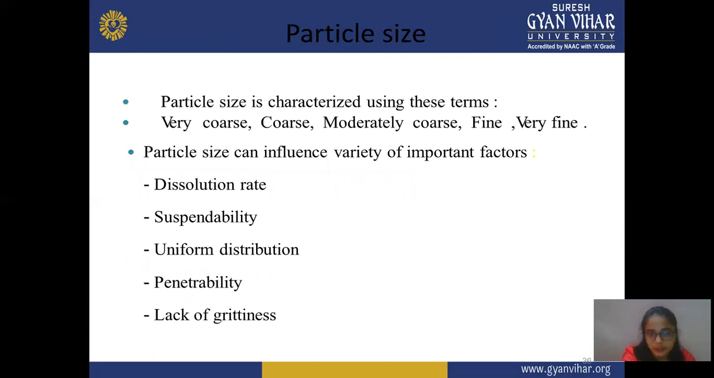Next is particle size. These terms: very coarse, coarse, moderately coarse, fine, or very fine, are the types of particles. You may select the type according to particle size. Particle size can be influenced by a variety of factors such as dissolution rate, suspendability, uniform distribution, penetrability, and lack of grittiness. How easily it dissolves or suspends in a particular solution or suspension, whether all particles are of uniform size or not, how easily it penetrates, and grittiness.